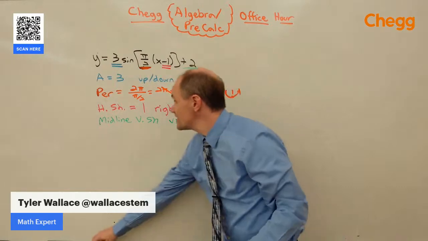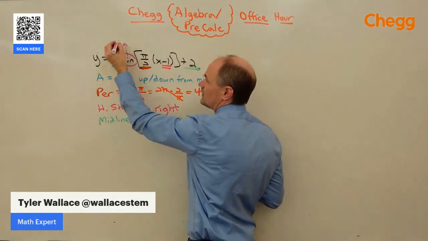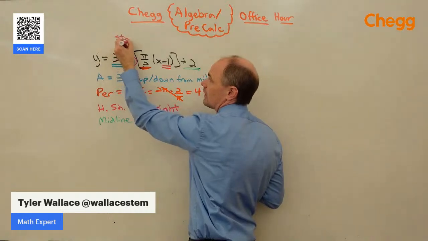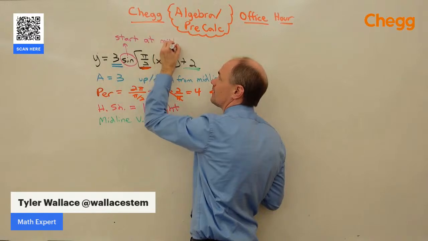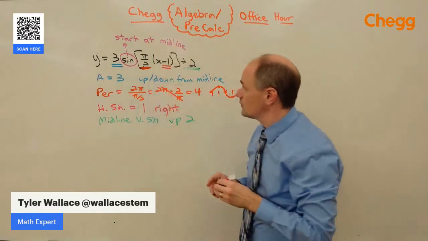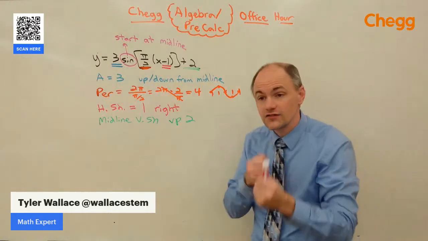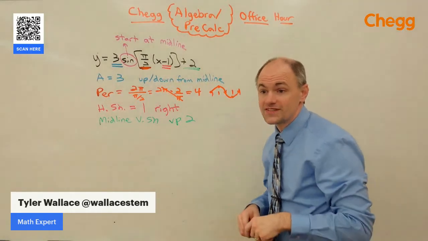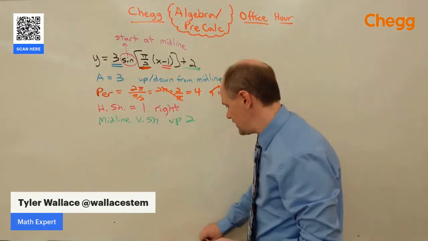I guess the only other piece that we didn't really talk about was the fact that this is a sine graph. Sine graph is going to start at the midline. So in this colorful array we've got on here from this equation, we've pulled off lots of important information that's going to help us actually get the graph of this function. So let's see if we can graph it.